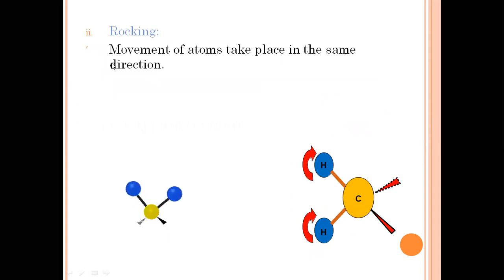Now rocking. Movement of atoms takes place in the same direction, but there is no change in the angle. We can see here both are in the same position, but at a time they are moving backward and forward, backward and forward. In rocking, movement of atoms takes place in the same direction.